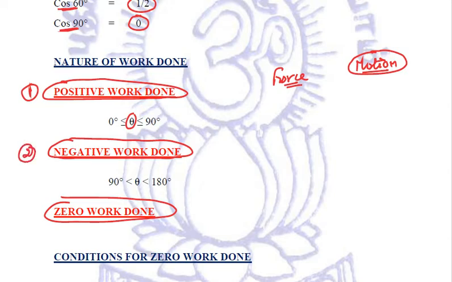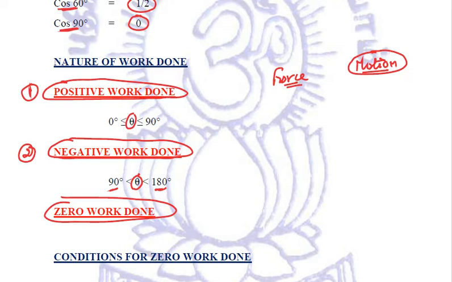Talking about the second type of work done, that is negative work done. What exactly is meant by negative work done? When the direction of motion or displacement is opposite to the direction in which force is applied, we say that the work done is negative. For negative work done, the angle theta lies between 90 degrees and 180 degrees. It is greater than 90 degrees and less than 180 degrees.